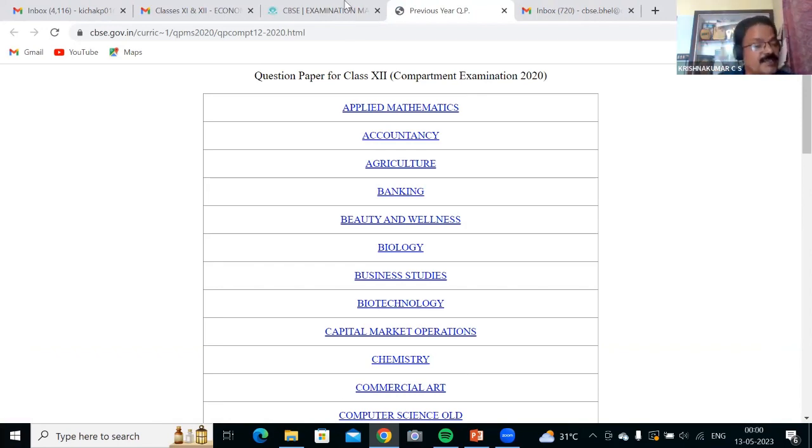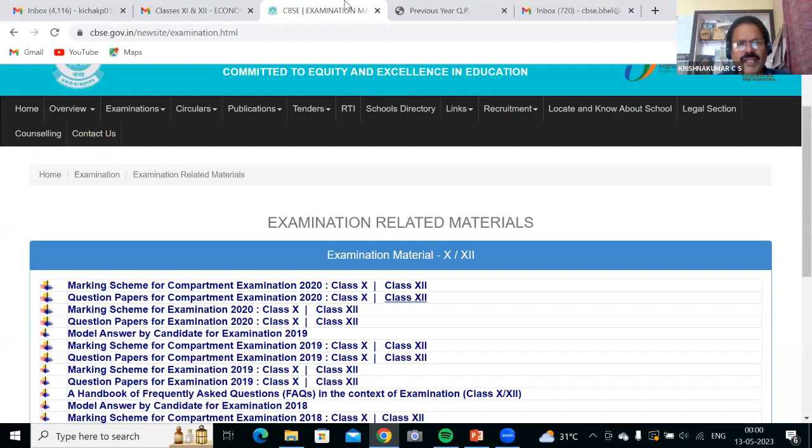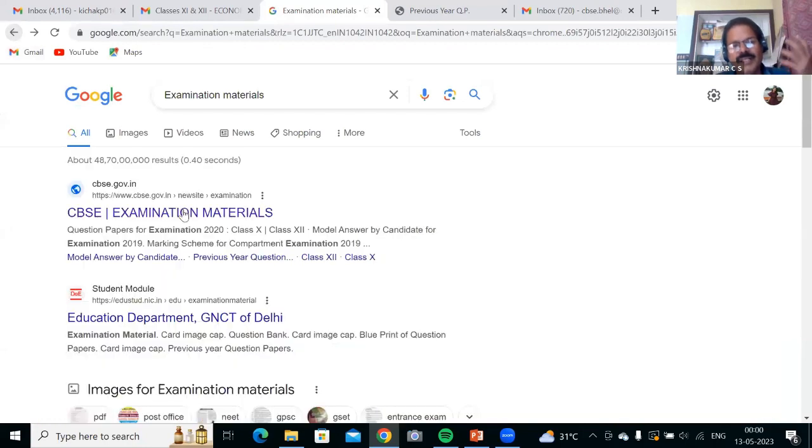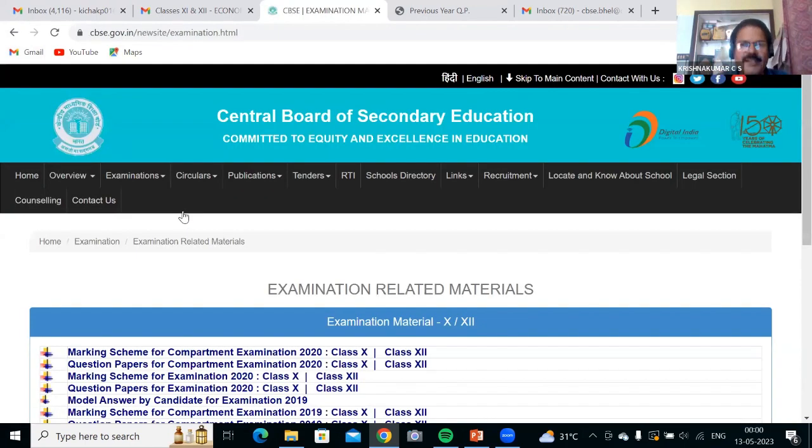So please note down this website actually. No difficulty at all. Just in Google, you type examination materials. That's all. Okay. So previous year question papers, macroeconomics, it has been there for several years. So it will be of immense use to you. Collect those question papers and chapter wise, you prepare a question bank. Discuss in the class. That will help the children to prepare very well.